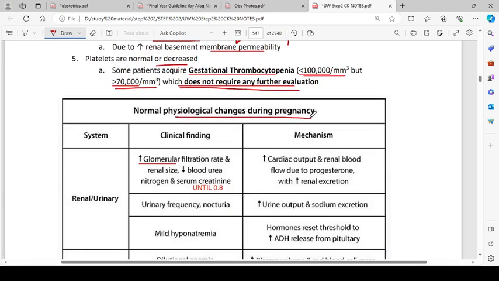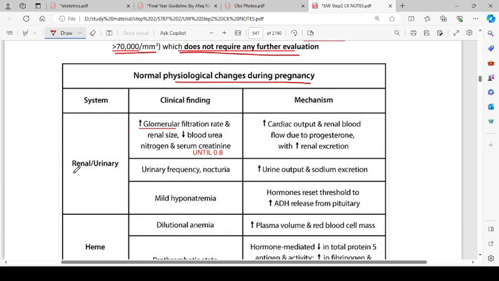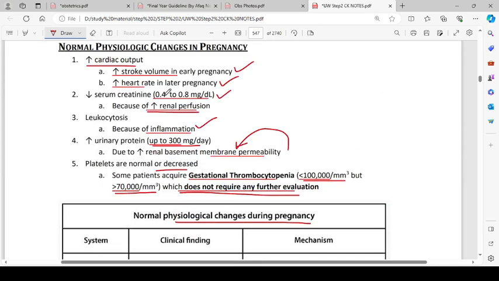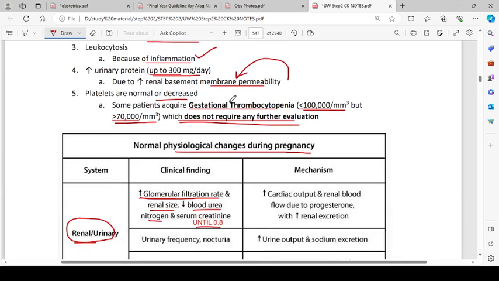Normal physiological changes during pregnancy. So the renal or urinary system. Clinical findings are increased glomerular filtration rate and renal size, decreased blood urea nitrogen and serum creatinine, serum creatinine of 0.4 to 0.8.